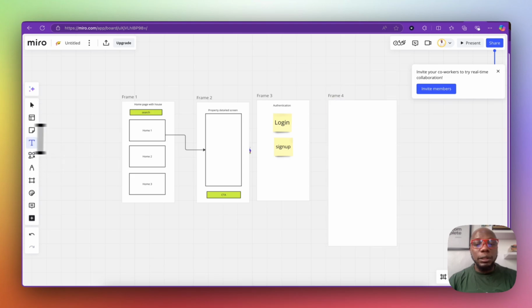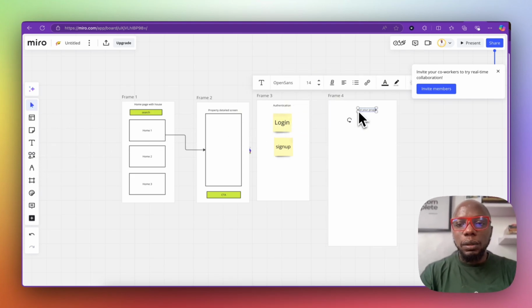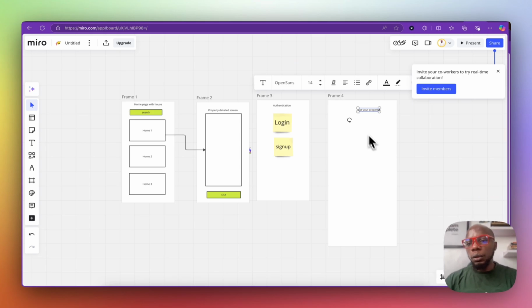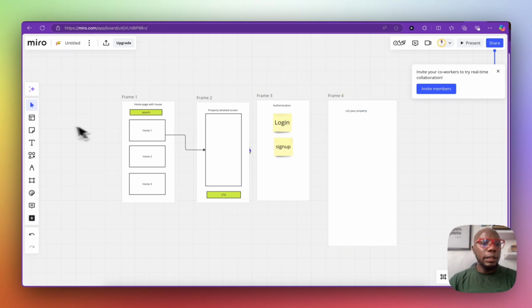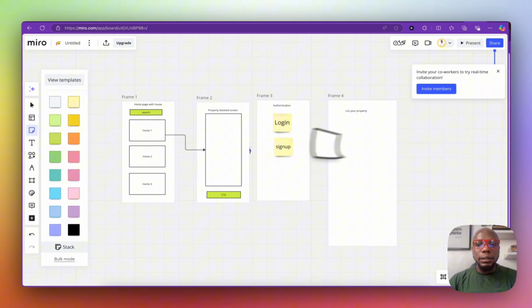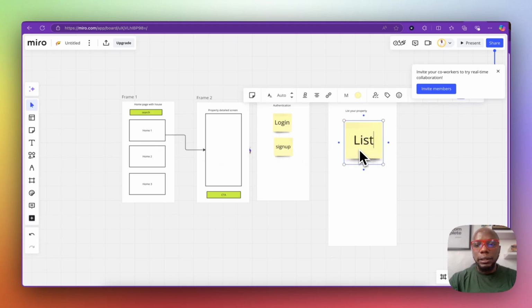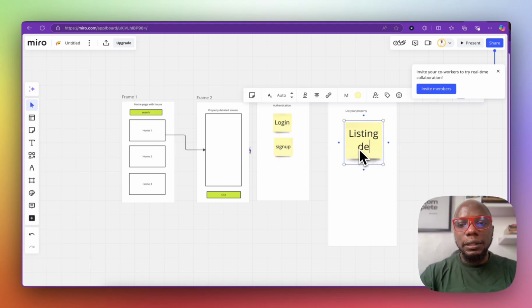This is going to be for agents to list their property. List your property, and you definitely know what it's going to contain. It's going to contain listing details. That's what it's going to contain. So I'll add a sticky note here. It's going to contain listing details.